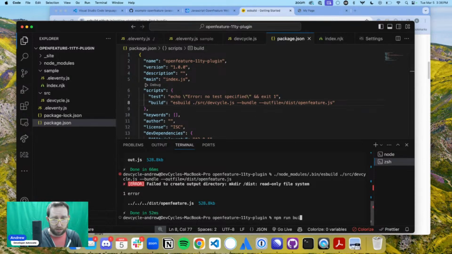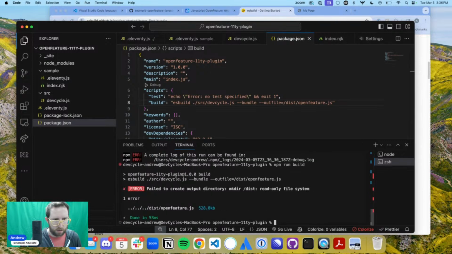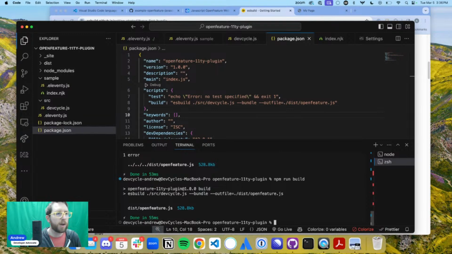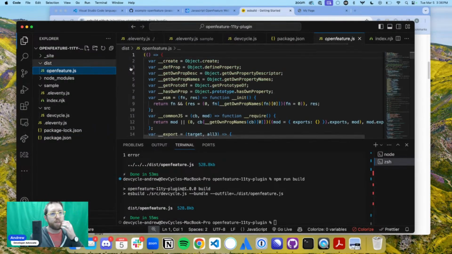Okay, let's see if this works. npm run build. Oh no. So it's not able to create that. Oh, maybe it's because it's trying to go as high as it can. Maybe I'll try this. Okay, sick. Okay, that's good. But either way, I've got it in there. OpenFeature.js, we've got that build there.